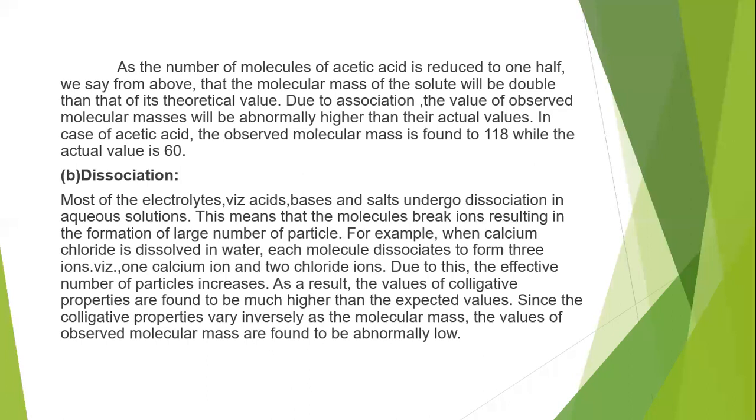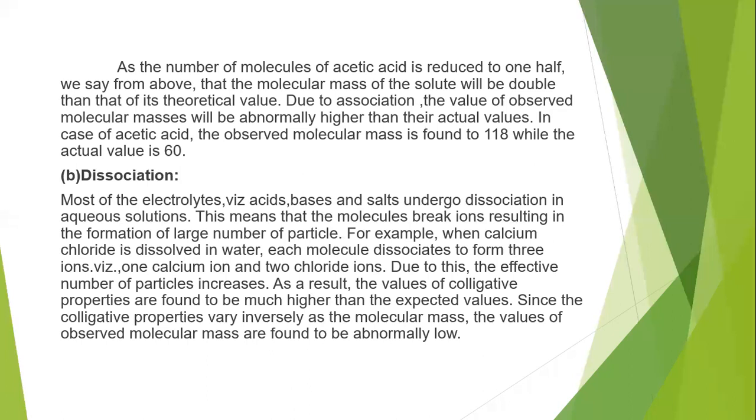Since the colligative properties vary inversely as the molecular mass, the observed molecular masses are found to be abnormally low. So when it is a dissociation, the number of particles increases, and the colligative property value increases beyond the expected value.